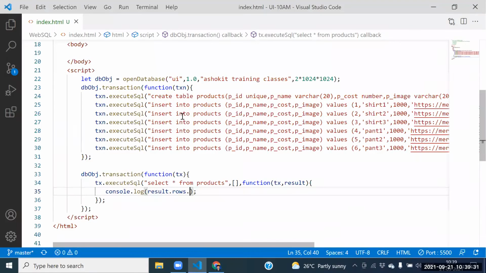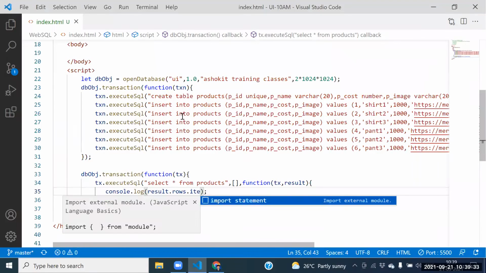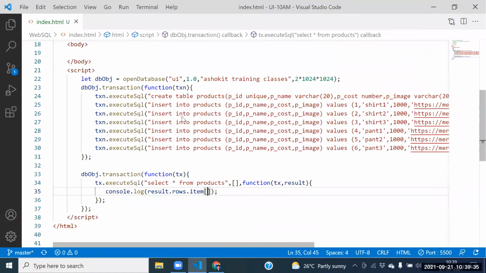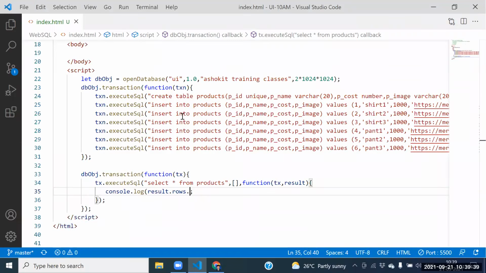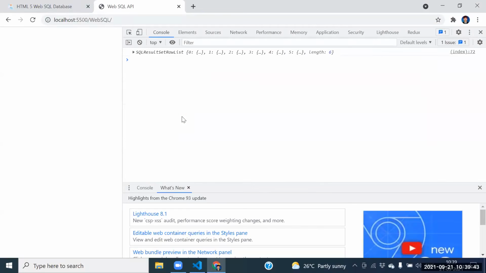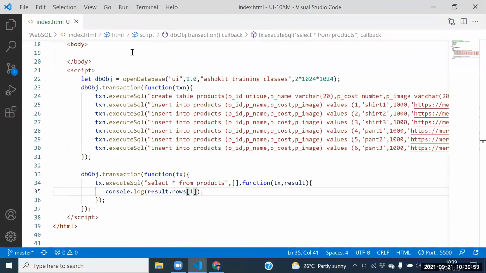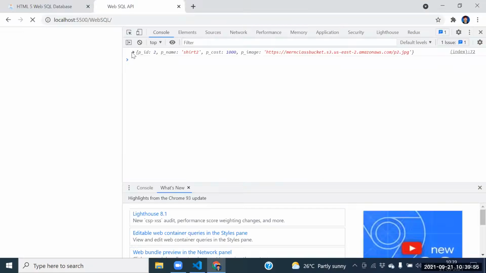They told one more function again. Which function did they tell here? Item of 0. What is item of 0? We need to see. Undefined. See this one here: rows. Rows of 0, guys. If we go for rows of 0, yes, we got the 0th object now, the first record. If I place 1, we are getting the second object. If I place 2, we are getting the third object.